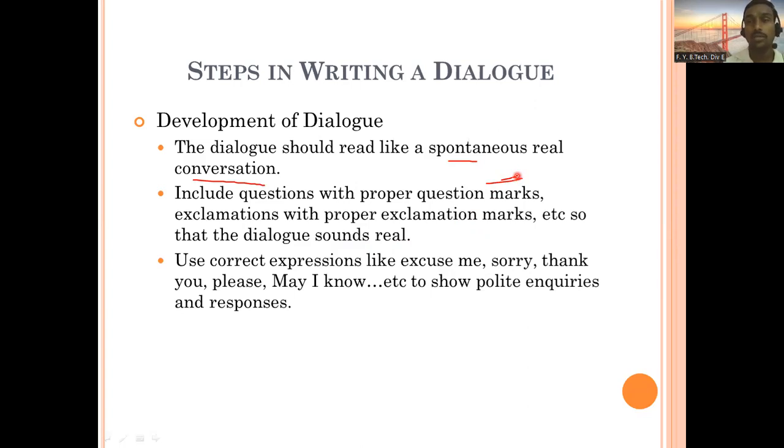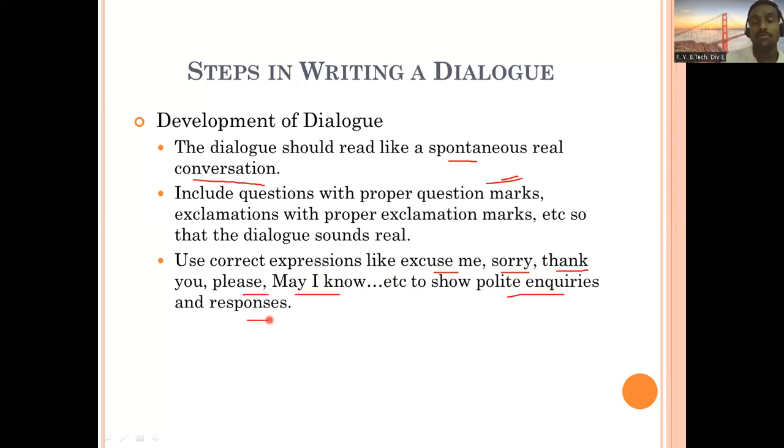So in writing you have to take care of punctuation marks. If it is a question, it has to end with a question mark. If it is an exclamatory sentence, there should be an exclamation mark, and additionally, I told you full stop, comma, colon, semicolon. These are the things that you have to take care of in your writing. The next point says use correct expressions like excuse me, sorry, thank you, please, may I know. These are some of the expressions that, if you use them, your conversation can sound polite. If you want to inquire something, or respond to someone, you can use these words.